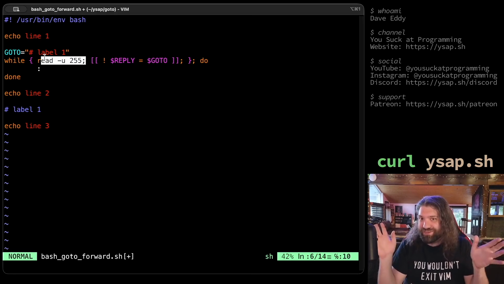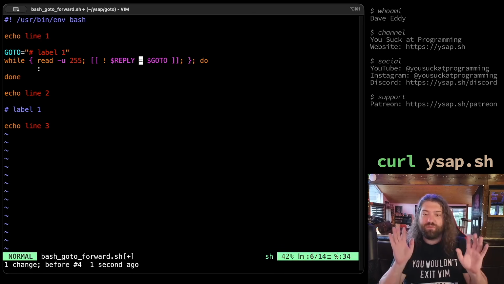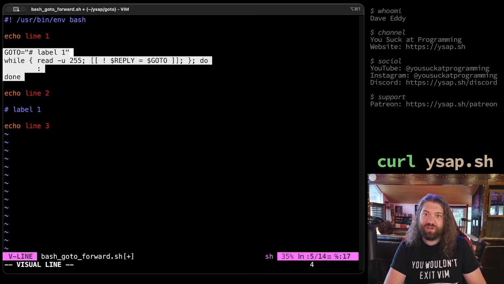So like I said, we're experts here, right? And experts love saying, I don't know what's going to happen. So here you go. You read, you don't give read a variable name, so it'll use the all caps REPLY variable here. While REPLY is not equal to GOTO. Very, very interesting mix of syntax. I would probably just do a not equal here, but hey, whatever. That's your style. That's cool. So we read 255, we go forward. Notice that this is an infinite loop here. So if we weren't fast forwarding the bash source code, we would kind of get stuck here.